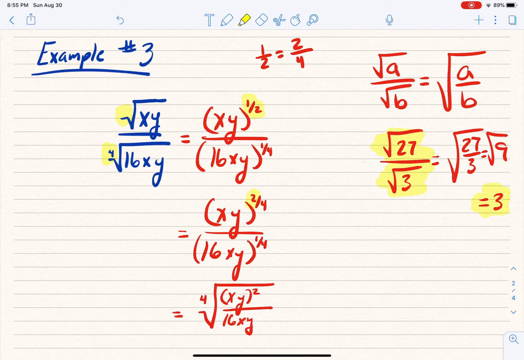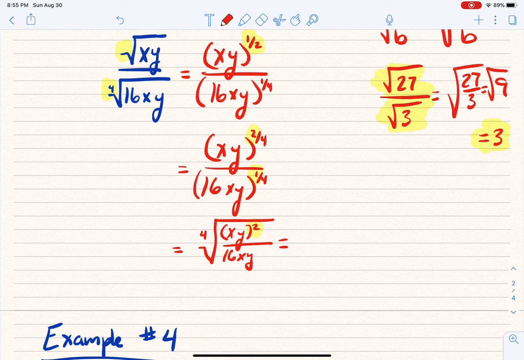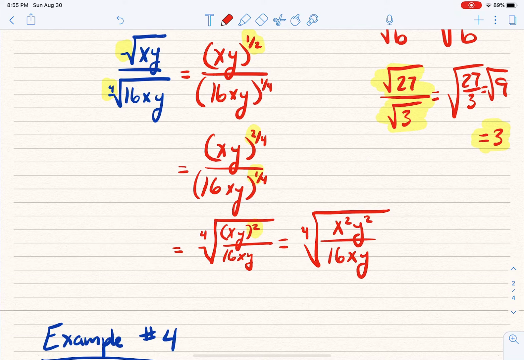This one was being raised to the 1st power, so it doesn't have any additional thing going on. I'm running out of space, but I can distribute this squared power and say that this is the 4th root of x squared y squared, all over 16xy.